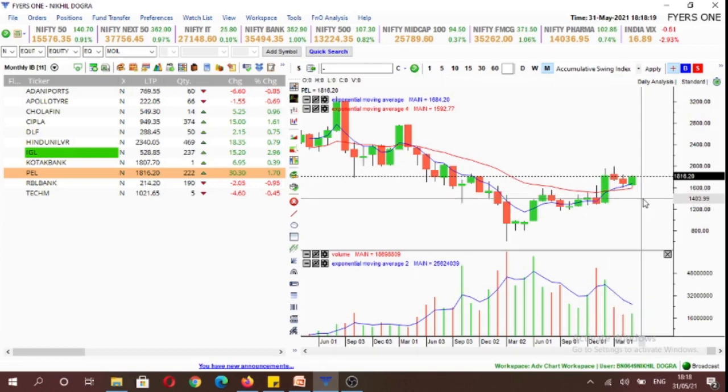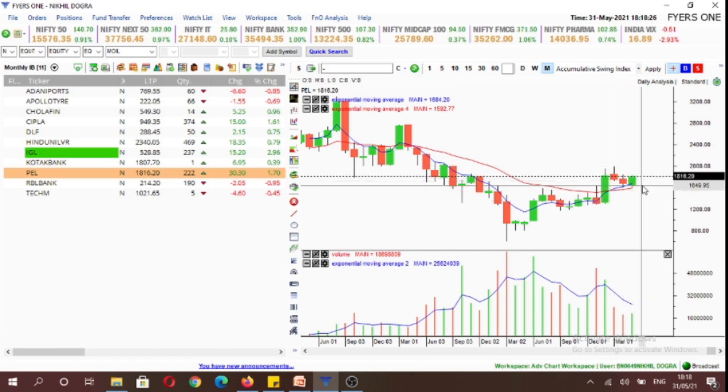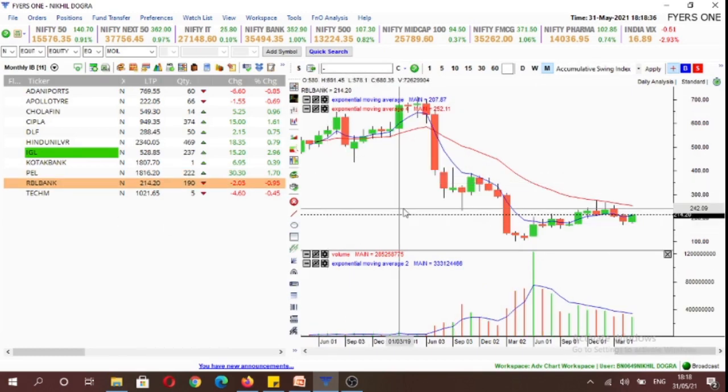Next stock is Piramal Enterprises. In Piramal Enterprises, it was in a bear market, but recently it formed a bullish crossover and we have formed an inside candle now. So we'll look to establish a position to the upside if we trade above 1842.5 levels. Next stock is RBL Bank.